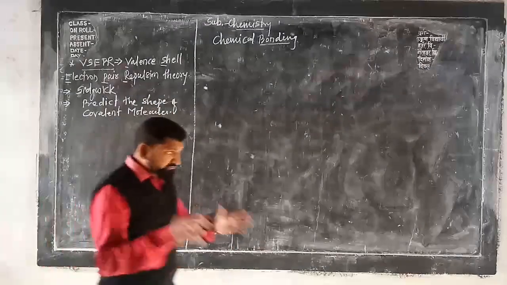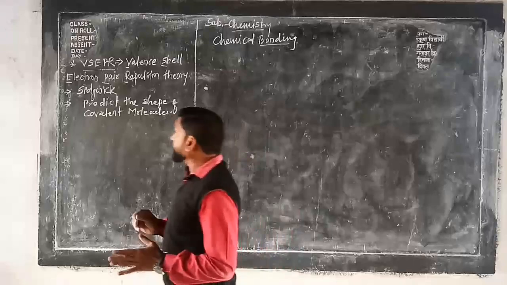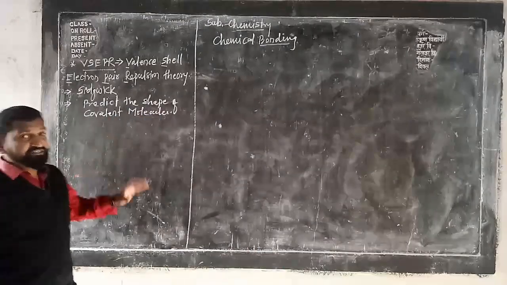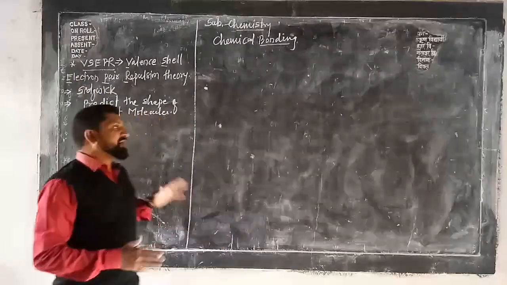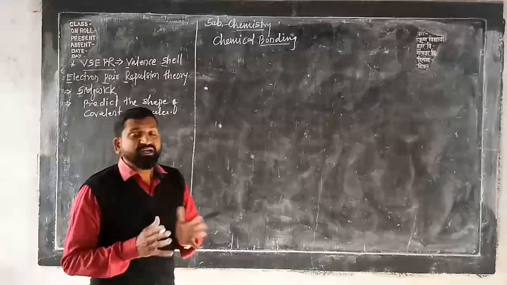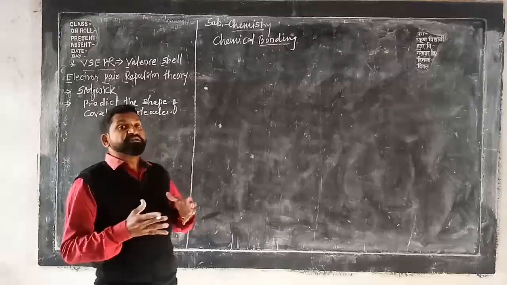According to VSEPR, the atoms in the molecule are arranged in such a way that they will have minimum repulsion. What will they have? Minimum repulsion.